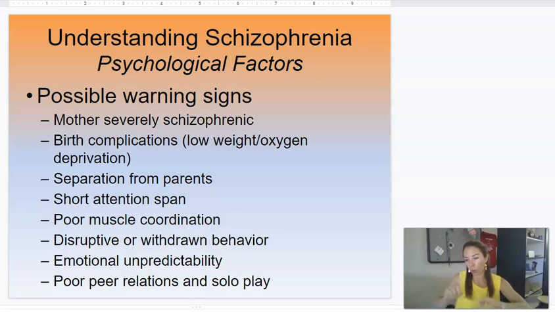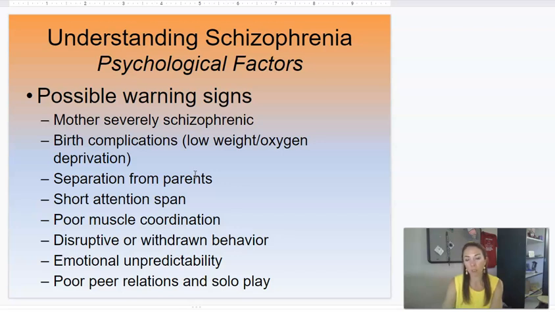We talked about war, homelessness, extreme violence, rape, things like that as environmental factors that can sometimes trigger schizophrenia. But other than that, here are some possible warning signs we see looking back on kids who ended up being schizophrenic: a mother or parent with schizophrenia, any complications during pregnancy, some type of oxygen deprivation, separation from parents, right? That's a traumatic event, whether through death or other events.